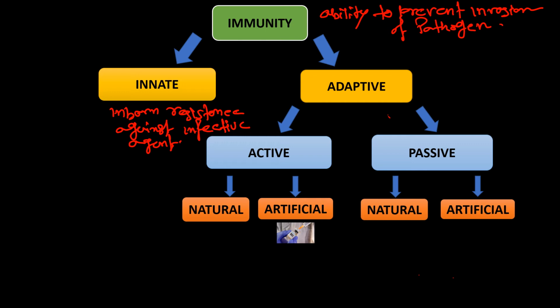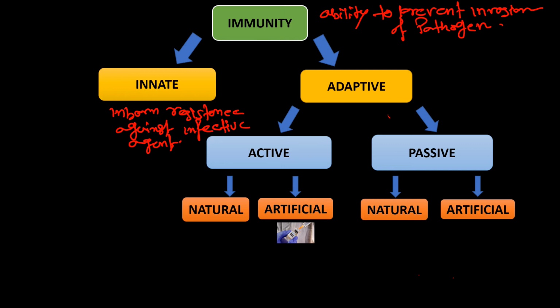Adaptive immunity may be active or passive. In active adaptive immunity, resistance is developed by a person to an antigenic stimulus. An individual who recovered from first case of a measles is immune to further infection. It may be natural, like in case of any infection, or it may be artificial.